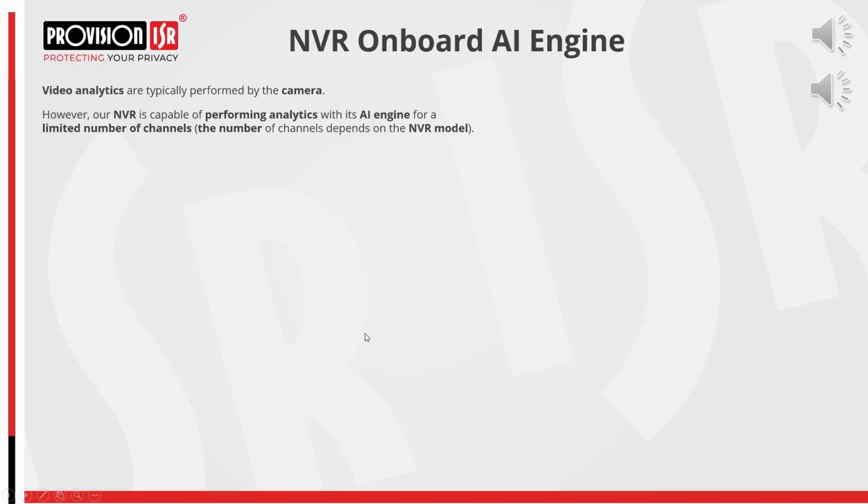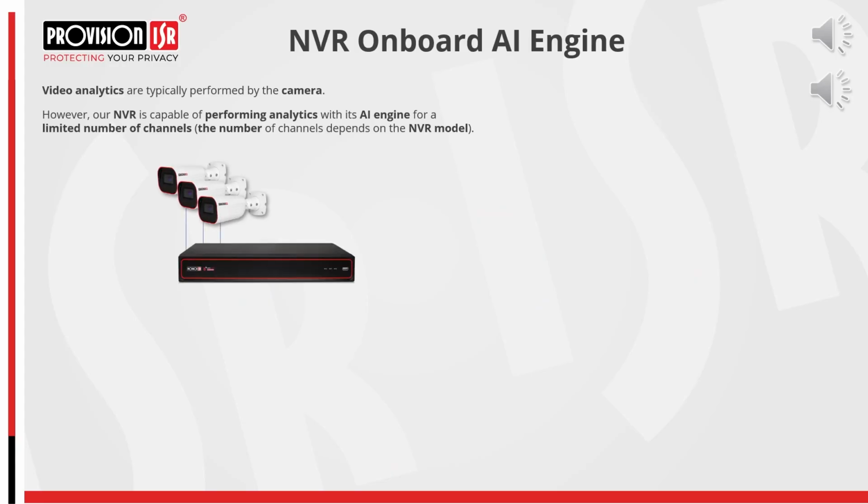Up to this point, we've covered various analytics that run directly on the cameras, with the NVR receiving event notifications and allowing us to search those events. The main exception is face recognition, where the recognition process is performed on the NVR itself, based on snapshots sent by the camera. In addition, the NVR can also run certain analytics on its own hardware using an internal AI engine that supports a limited number of channels.